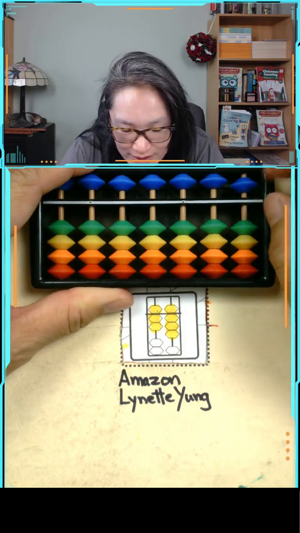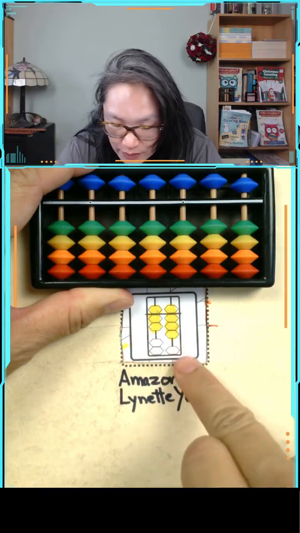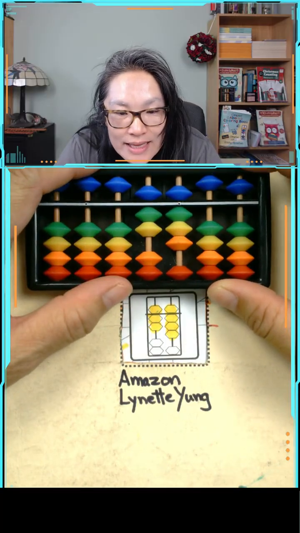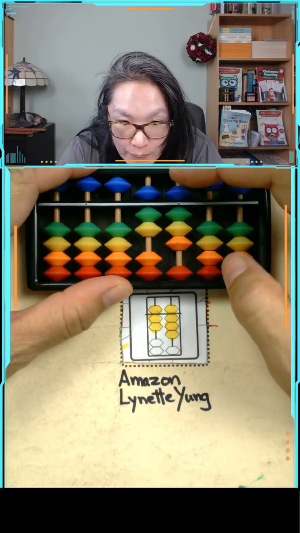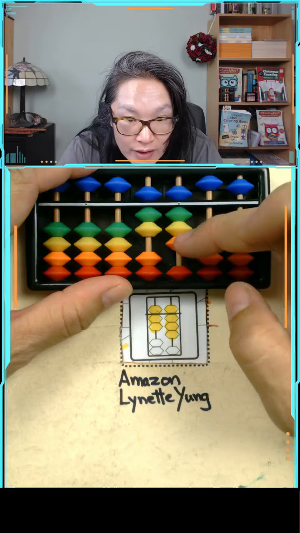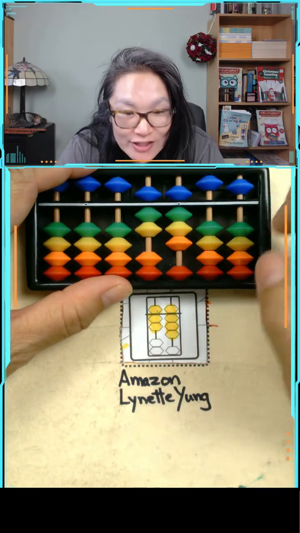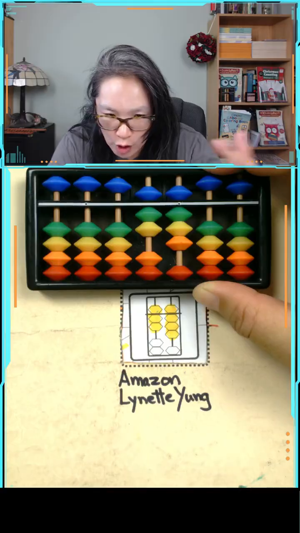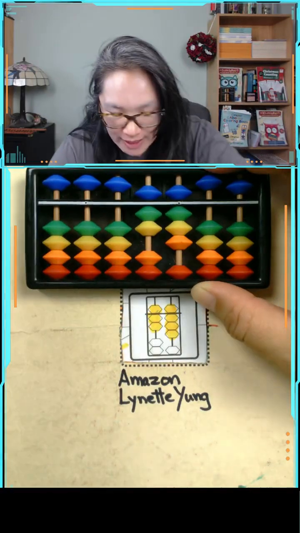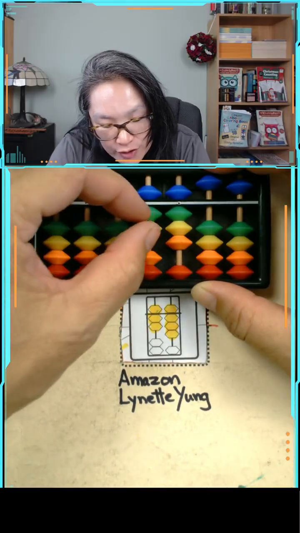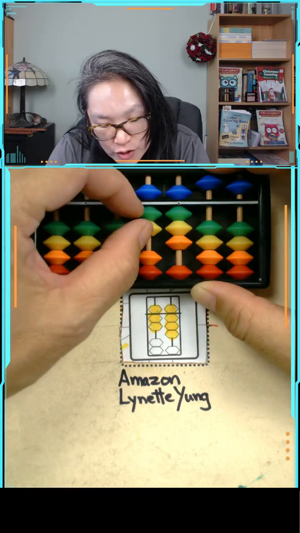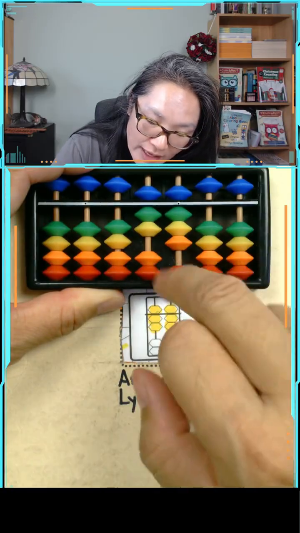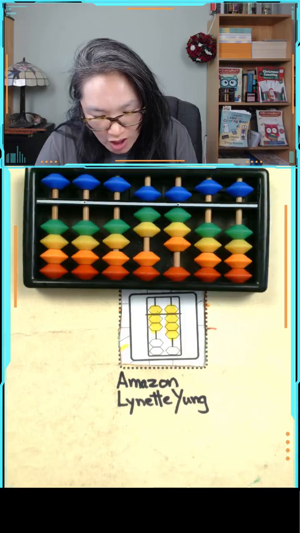So, we are going to do our next number. We have our tens and we have our ones. What number do you think this is? Don't forget, the top bead is a value of 5. The bottom bead is a value of 1. We have 38. No, Justin! Yes, LB, it is 78. Because the top bead is a value of 5 and the 2 bottom beads are a value of 1. 5 plus 2 is equal to 7. And then our next one is 5 plus 3 is equal to 8. So we have 78.